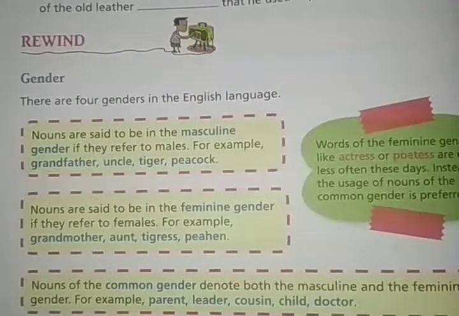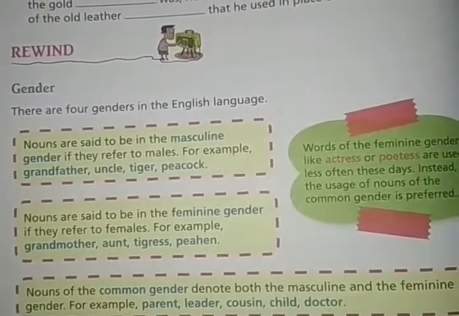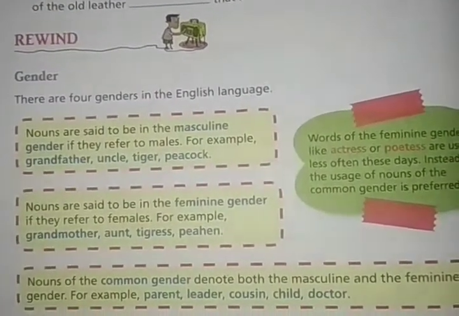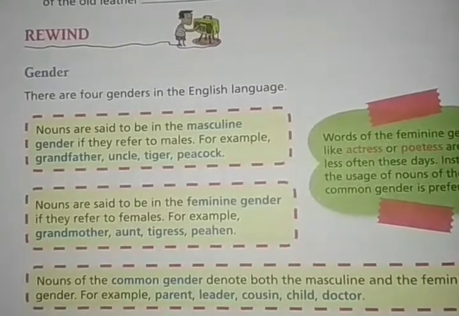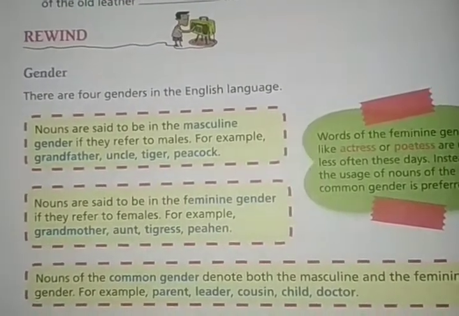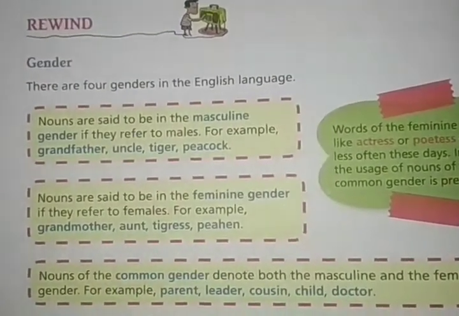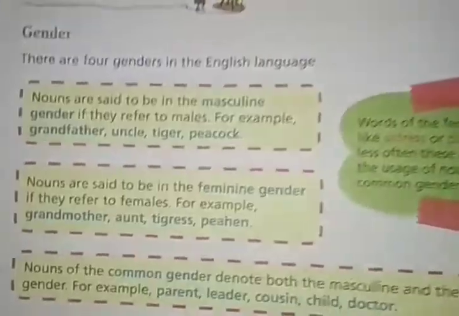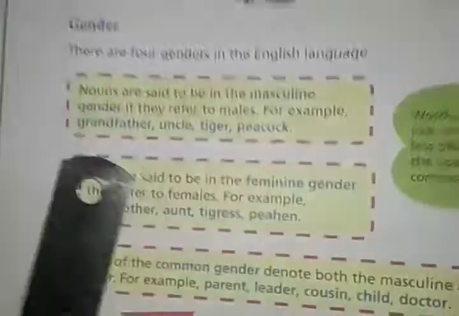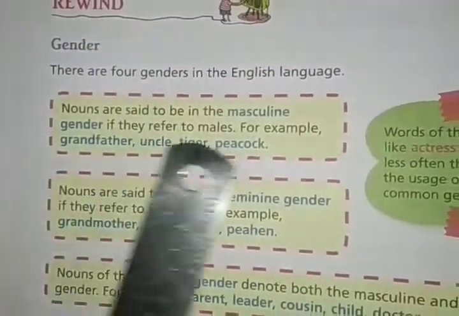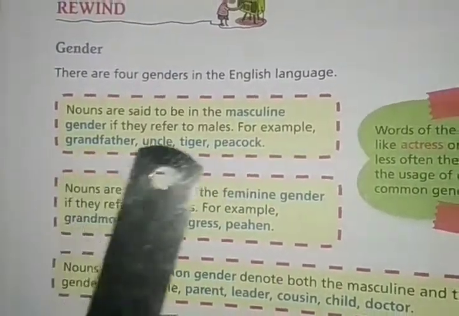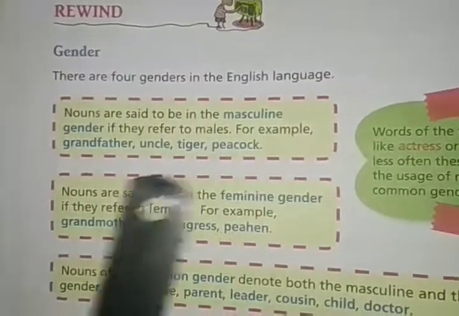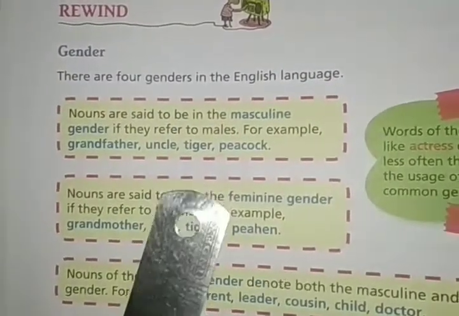So nouns can also be classified in terms of gender. On the basis of gender, we can classify nouns into four groups. There are four genders in the English language. First, nouns are said to be in the masculine gender if they refer to males. For example, grandfather, uncle, tiger, peacock.